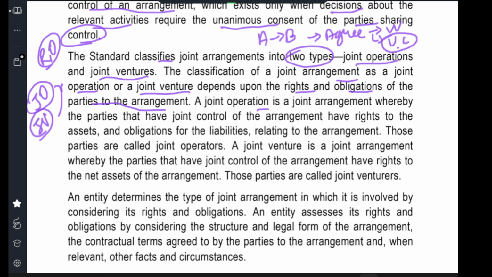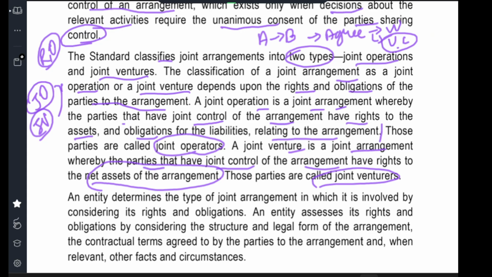A joint operation is a joint arrangement whereby the parties that have joint control of the arrangement have rights to the assets and obligations for the liabilities relating to the arrangement. Those parties are called joint operators. A joint venture is a joint arrangement whereby the parties that have joint control of the arrangement have rights to the net assets of the arrangement. Those parties are called joint venturers. So the difference between both is that in a joint operation there are rights to assets and obligations for liabilities, not everything, whereas in a joint venture it is only the net assets.